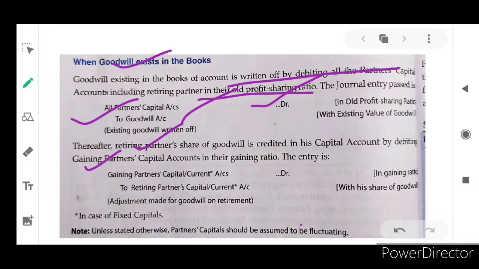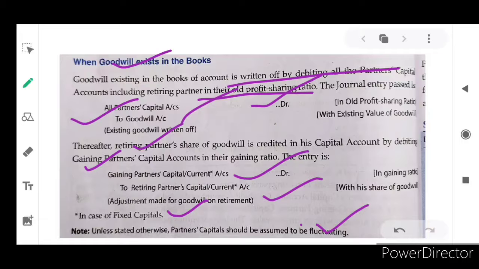The gaining partners' capital or current account will be debited, and the retiring partner's capital or current account will be credited. Why capital or current account? If it is a fixed capital account, we will use the current account, isn't it? Unless otherwise mentioned, partners' capital accounts should be assumed to be fluctuating. Keep that in mind. You have already studied in fundamentals of partnership firm that there are two kinds of capital account. So we can discuss the problem.